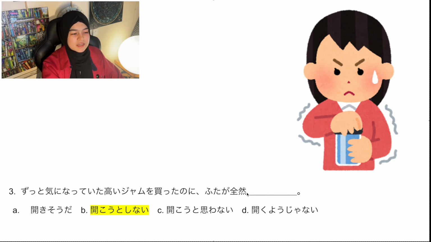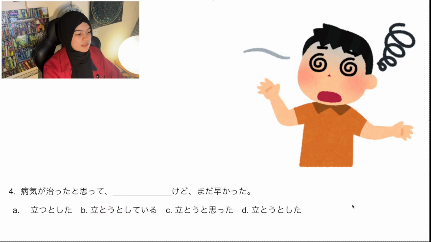it means is the lid is not even trying to open. It's actually a quite common way of speaking. 開きそうだ. When you use そう with the verb, it means that something's about to happen, but obviously that's not about to happen. 開こうと思わない. That doesn't work because a jar cannot think. 開くようじゃない is not really a phrase. If you wanted to make a negative phrase with よう, it would be 開かないようです。